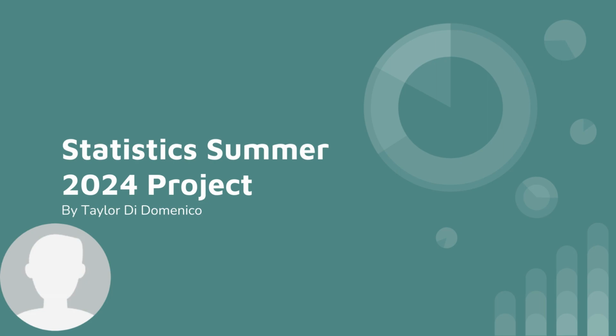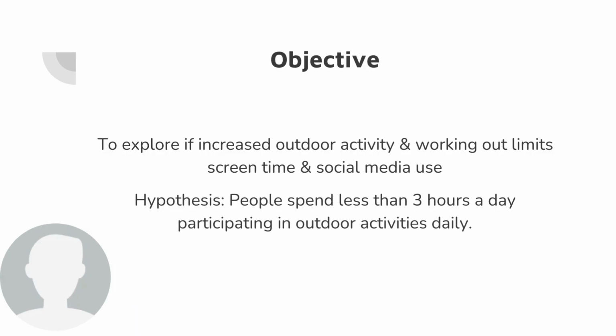Our objective is to explore if increased outdoor activity and working out limit screen time and social media use. My hypothesis is that people spend less than 3 hours a day participating in outdoor activities daily, and I want to explore how different social media apps influence how much time you spend outdoors and how they correlate.